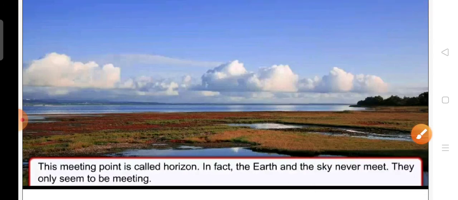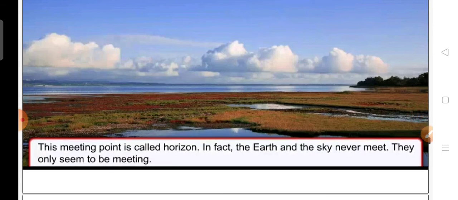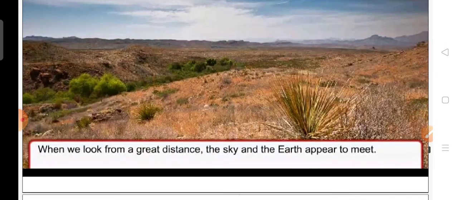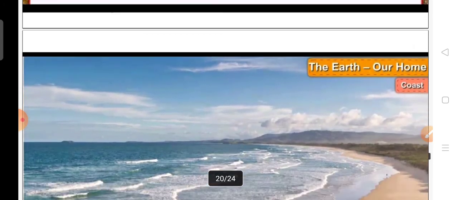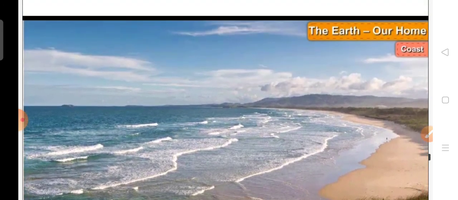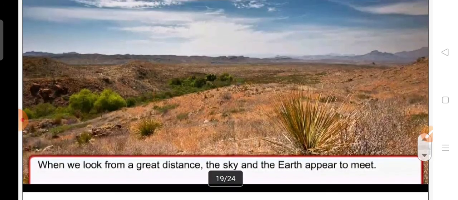In fact, children, in reality, the earth and the sky never meet. They only seem to be meeting to us. In reality, they never meet.